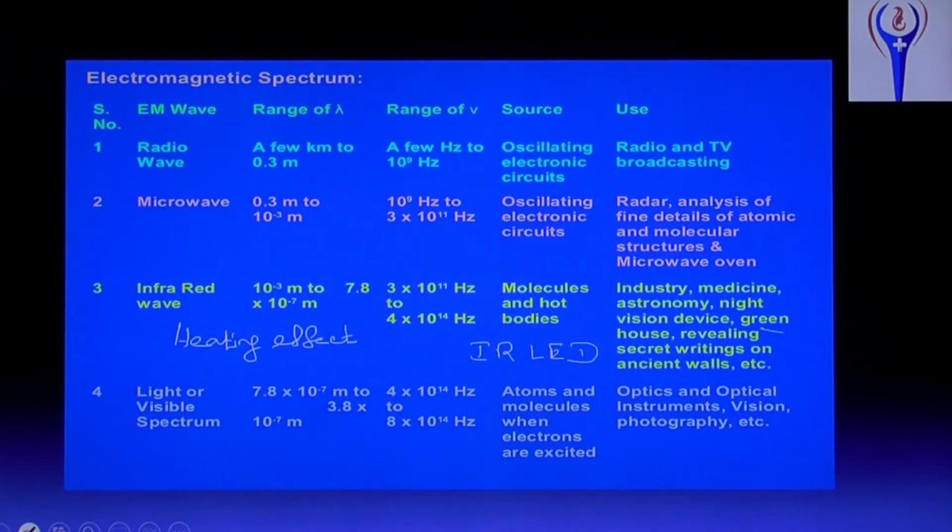And revealing secret writings: for secret writings on ancient walls, infrared light is used. Light or visible spectrum: wavelength 7.8 into 10 power minus 7 meter to 3.8 into 10 power minus 7 meter. Frequency 4 into 10 power 14 Hz to 8 into 10 power 14 Hz. The source is atoms and molecules when electrons are excited.